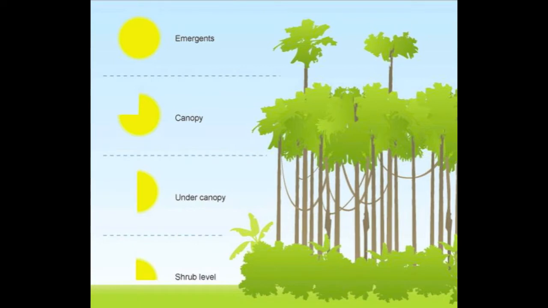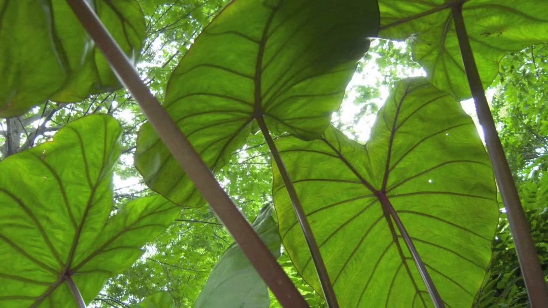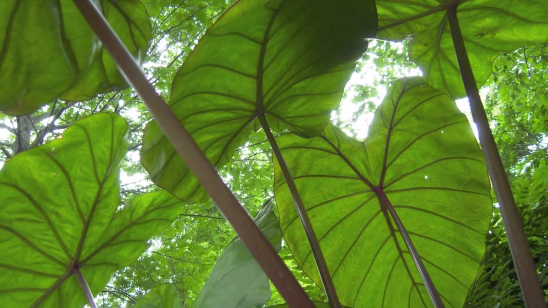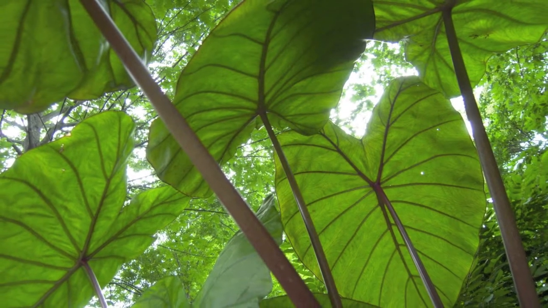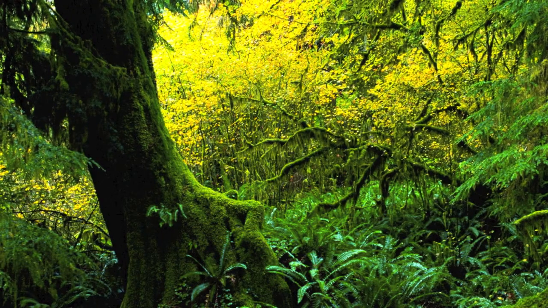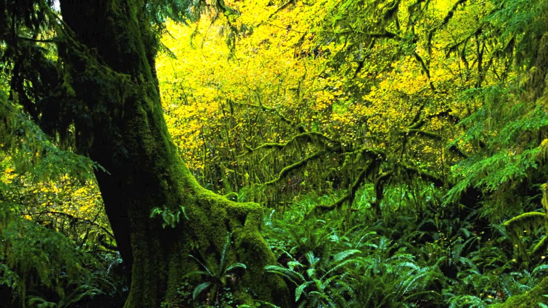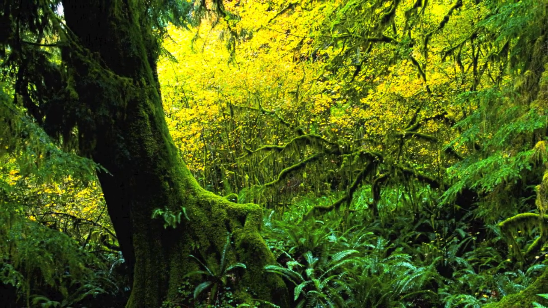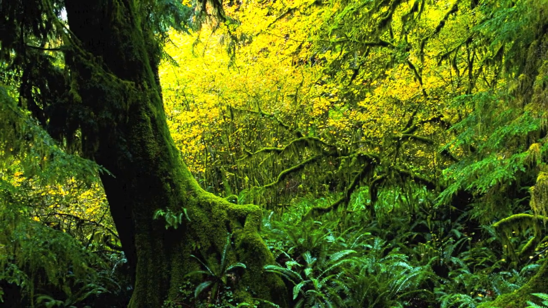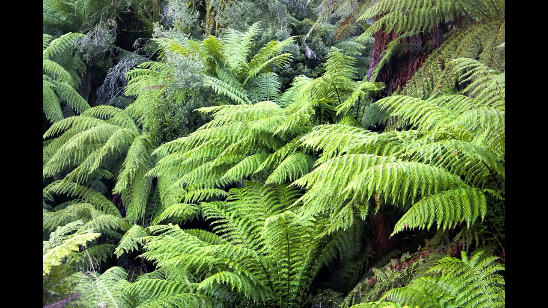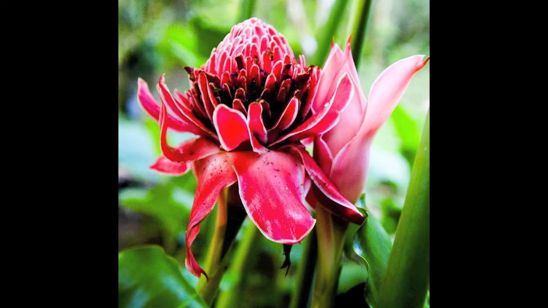Another problem with rainforests is that there are some layers that receive only 3% of the light filtered through the canopy layers. To absorb the maximum amount of light, leaves are very large. Some trees have leaf stalks that turn with the movement of the sun. There are many producers in a tropical rainforest. Because there is so much precipitation, there is enough rain to support trees. Some of the other producers include ferns, mosses, shrubs, grasses, and flowers.